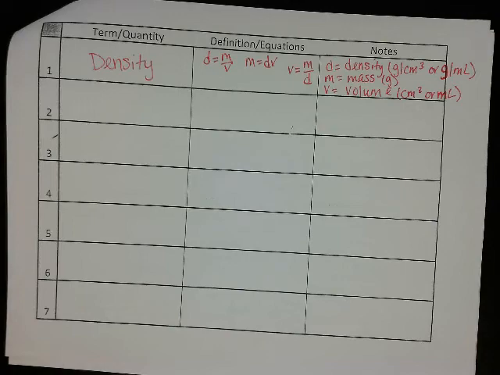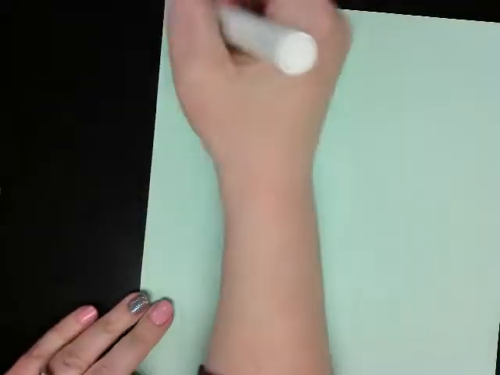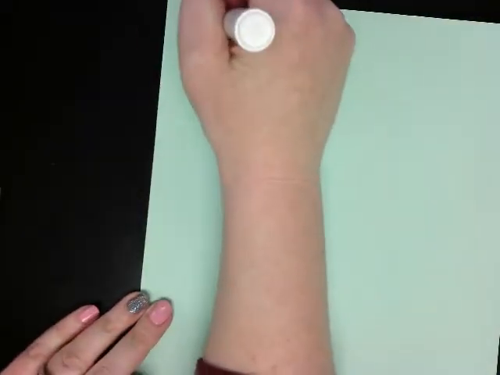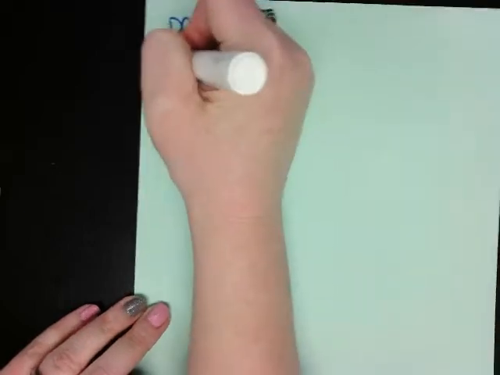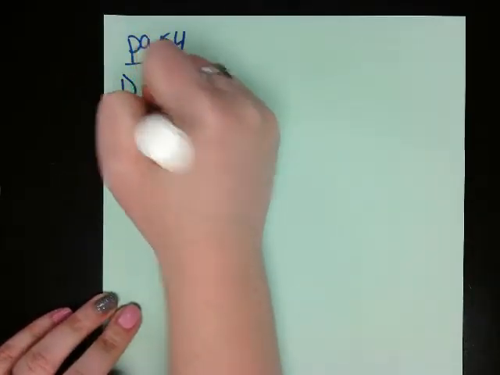Now, I'm going to do a couple of examples, and those examples are from your book. We're going to look at page 54, number 1. My first step is to list my variables.